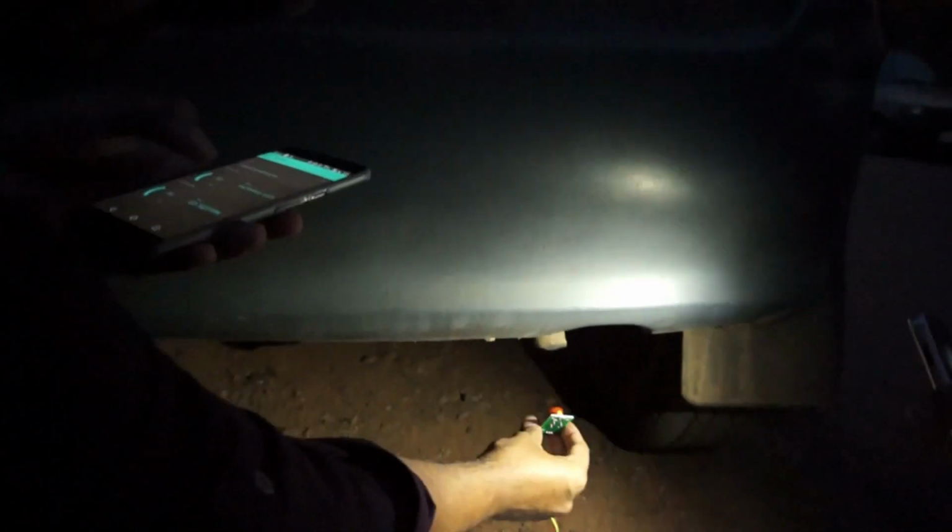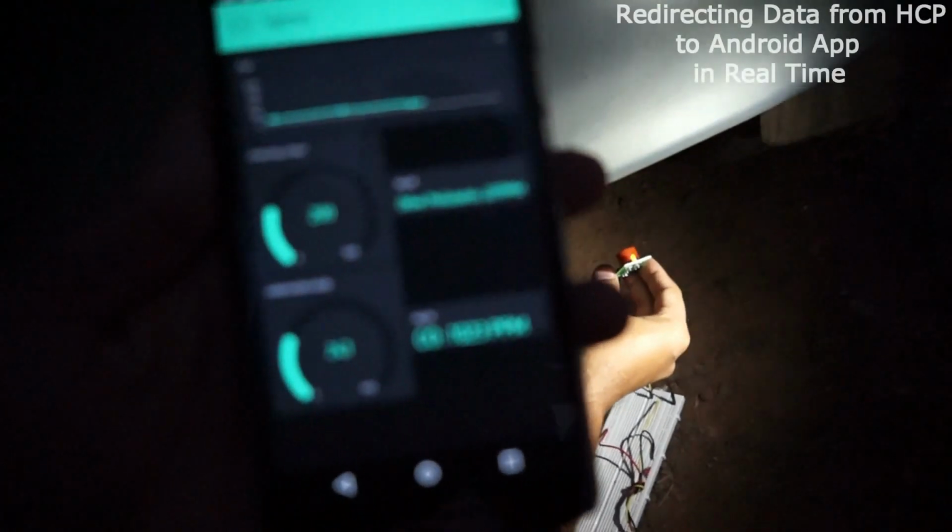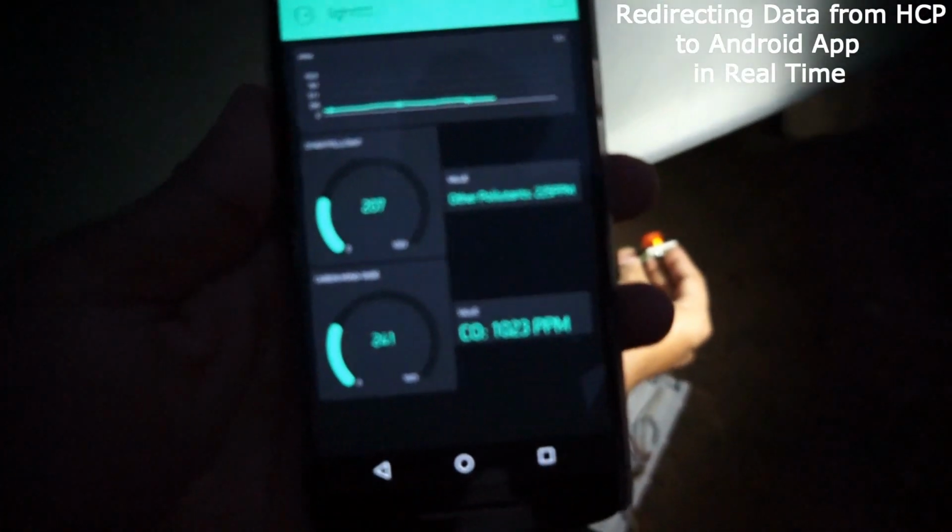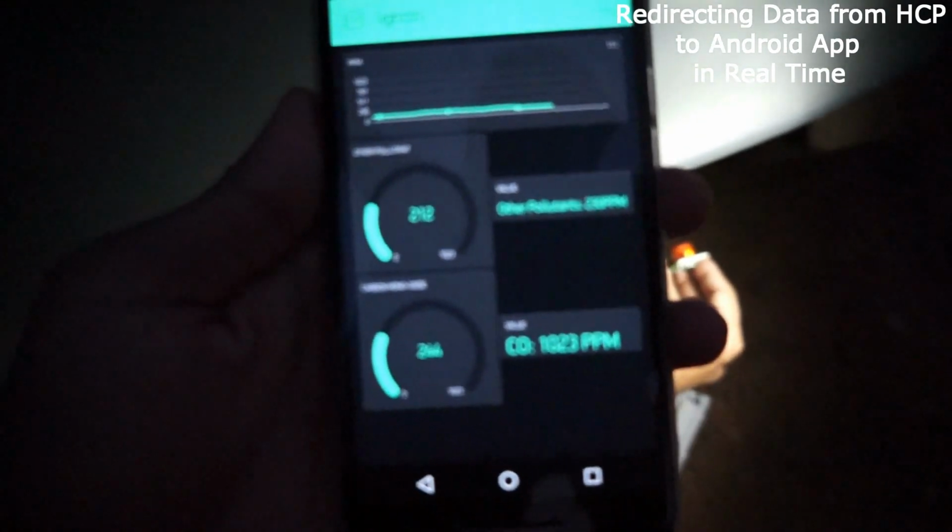You should be careful with your hand. So this is the carbon monoxide level that we are getting. That is 211, which is changing. You can see the graph as well.